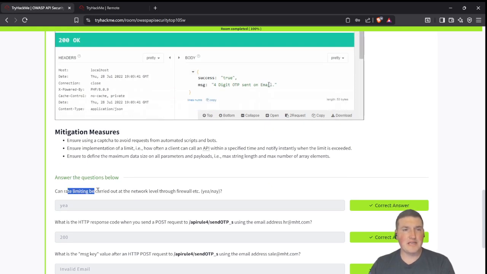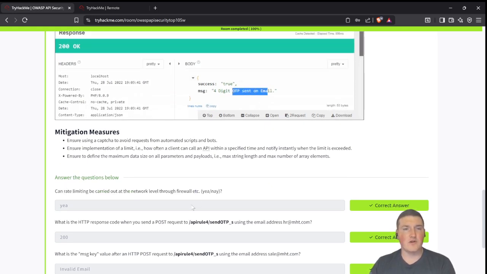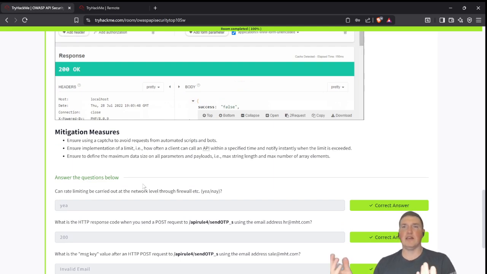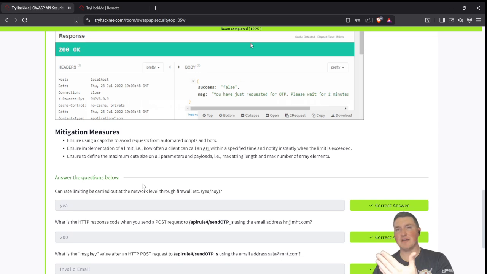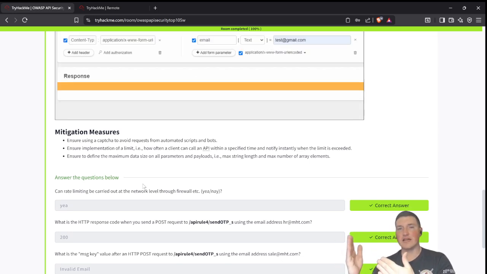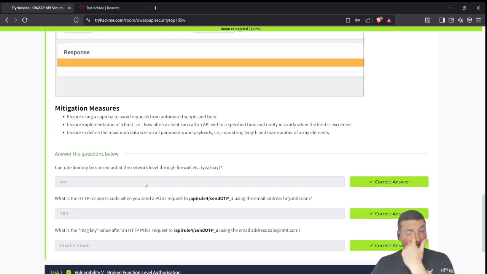Can rate limiting be carried out at the network level through firewalls? It can, because it's easy. You just hit this IP or this API, right? Well, guess what? If this IP needs to get to this IP, you're going to wait 5 minutes, right? You can do that at the firewall level.